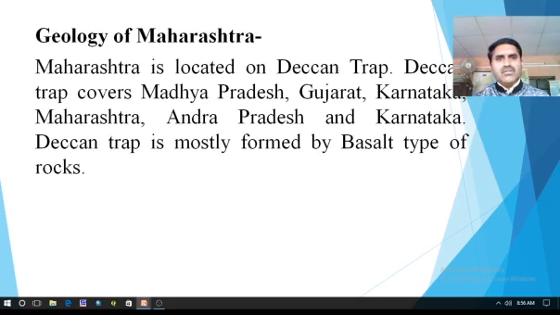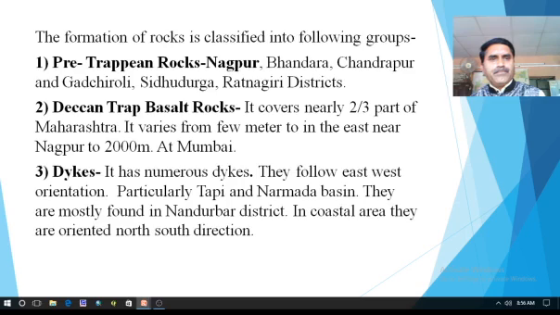So first and most important thing is that Maharashtra is located on the Deccan Trap. Deccan Trap covers Madhya Pradesh, Gujarat, Karnataka, Maharashtra, Andhra Pradesh. Deccan Trap is mostly formed by basalt type of rocks, which is a subtype of igneous rock.